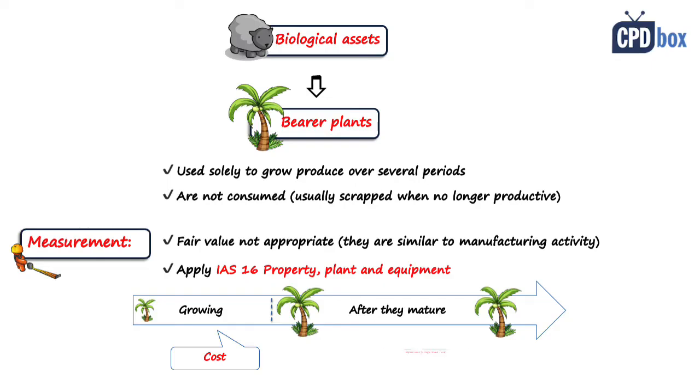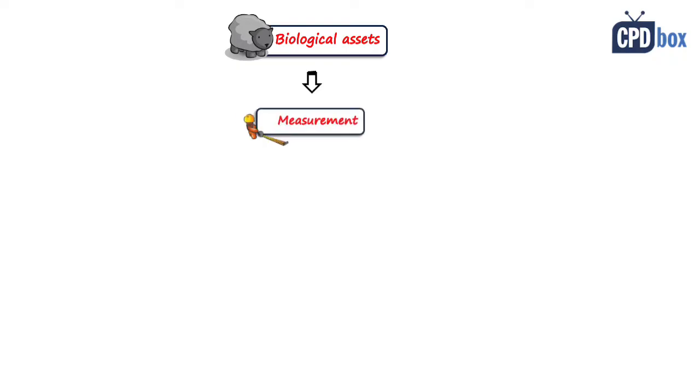And after it matures and starts to produce, then we need to start charging the depreciation and impairment losses if there are any. Careful about coconuts. They are the agricultural produce at the moment when you pick them up from the tree, and we will learn measuring them later on.